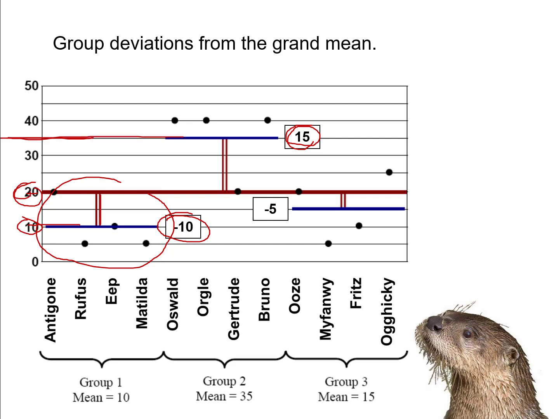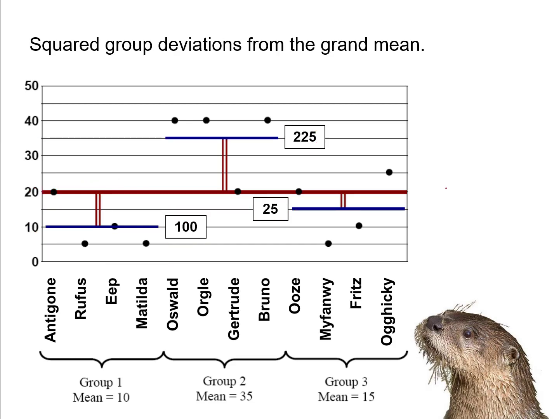The mean for group 2 was 35, so they're 15 points above the grand mean. Group 3 was 5 points below the grand mean, so their deviation was negative 5. So we have a deviation score for each group, negative 10, 15, negative 5, for how far each group mean deviated from the grand mean.